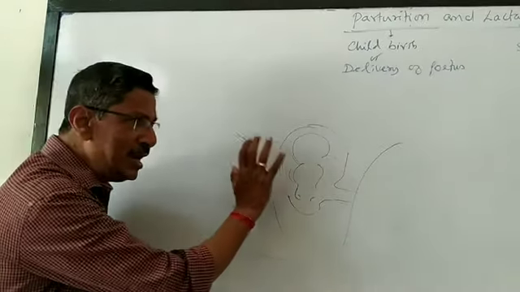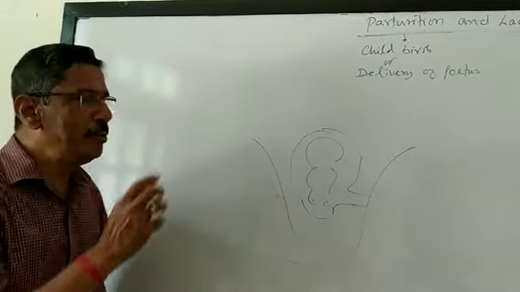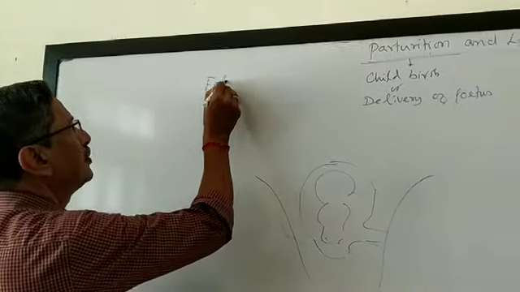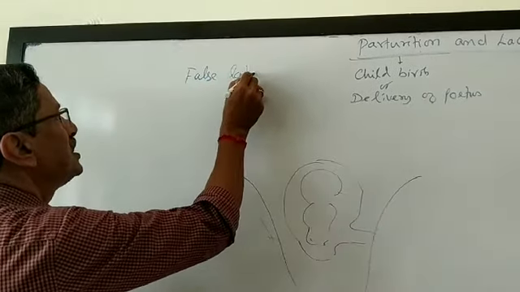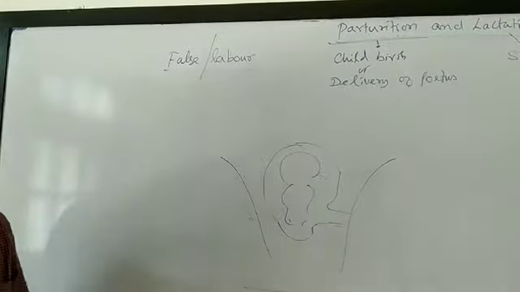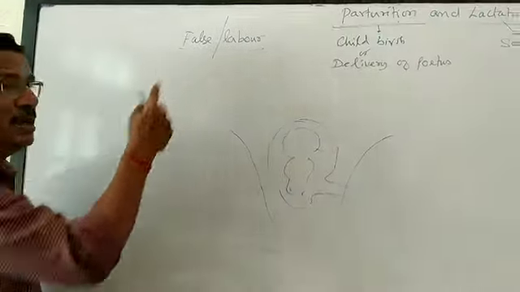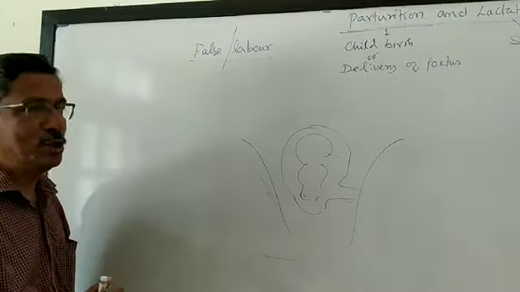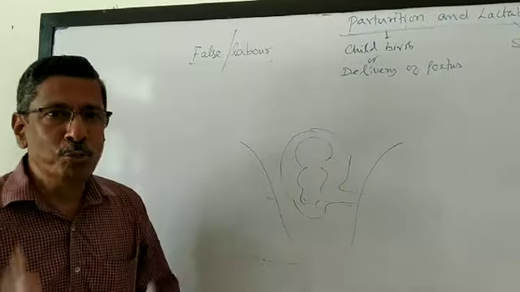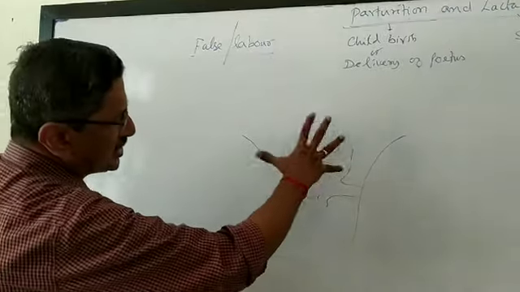At that time, mild pain will be there for the mother, but not severe pain, very mild pain, which is called false labor. Labor means a pain in the abdomen during pregnancy. False labor means it is not true labor, it is not true pain. By this time the mother can feel the movement of the fetus in the uterus.